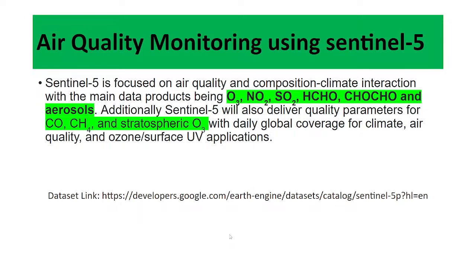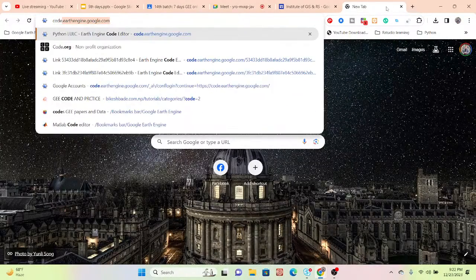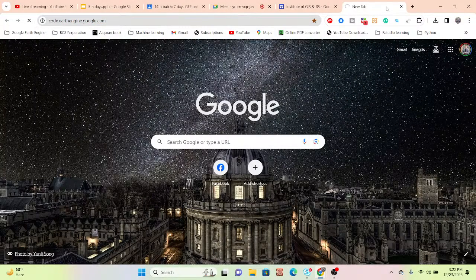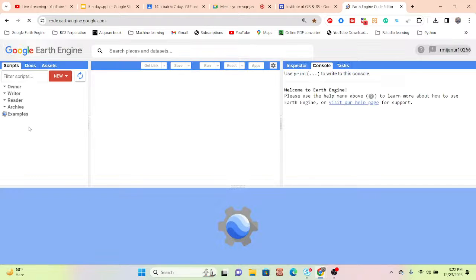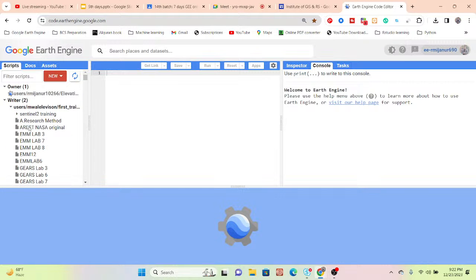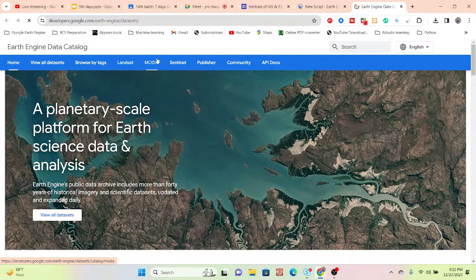And this is the link for this dataset. You can simply go to this link and you can easily access the Sentinel-5. Or if you want, you can simply open your code editor. From here, you can also go to the browse data catalog, and from here you can easily access the dataset of Sentinel-5. So you can see the search placeholder for the dataset. Simply click on here. You can see the browse data catalog. Okay, click on here. So now we can easily access all of those datasets.